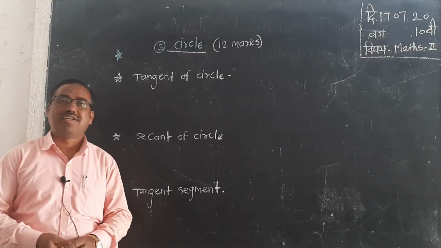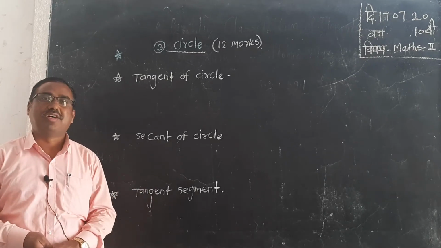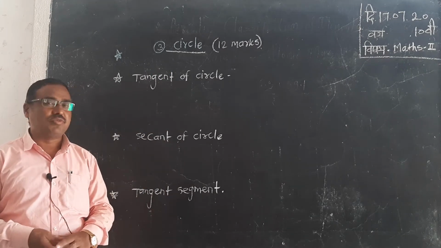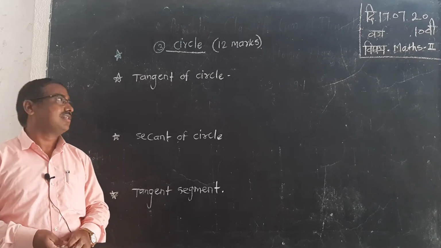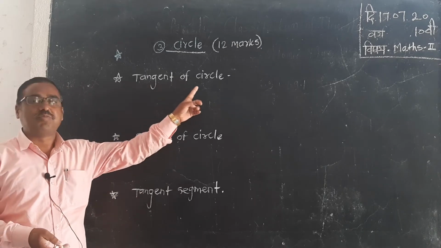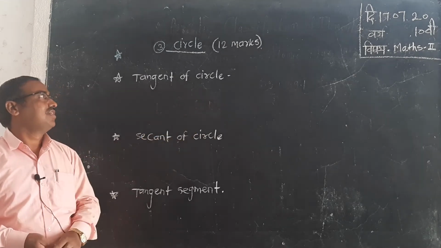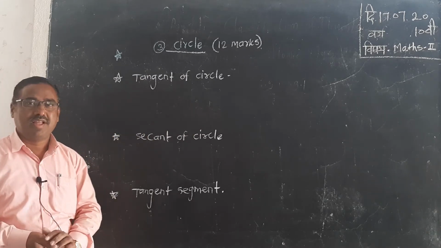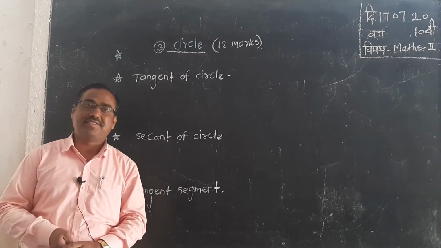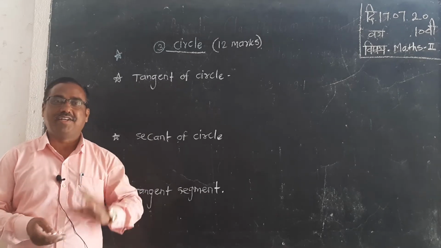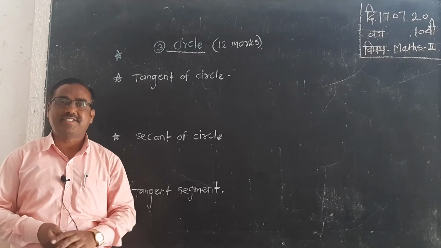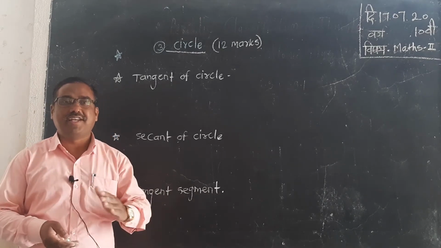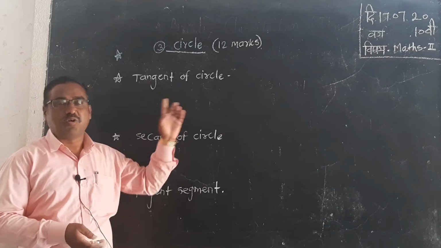Welcome all students. In the last lectures we learned the basic concepts related to the circle. Today we are going to learn the next concept, the tangent of a circle. First we have to understand what is meant by tangent. A tangent is defined as a straight line which touches the circle at only one point. Such a line is said to be a tangent of the circle.